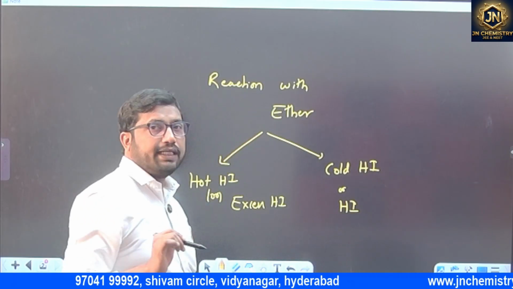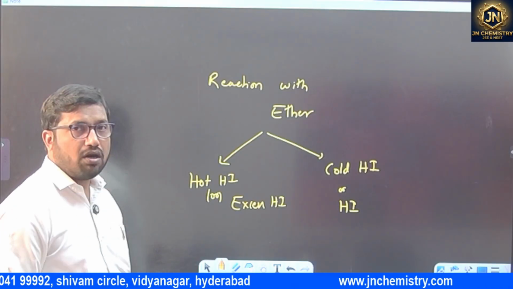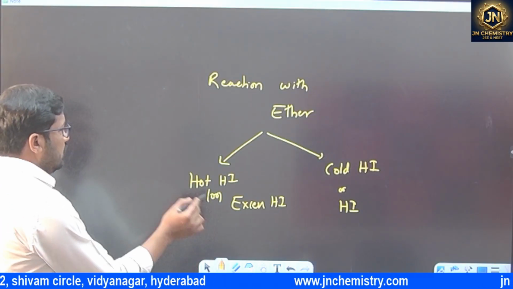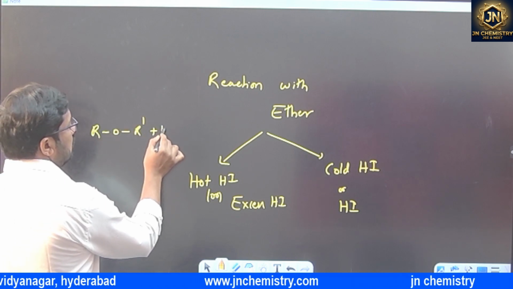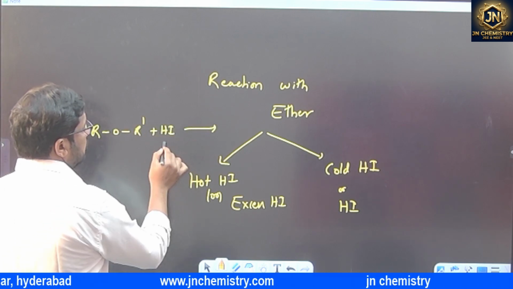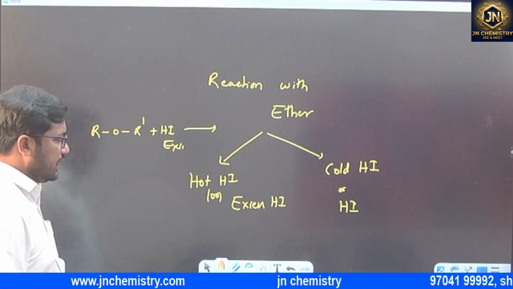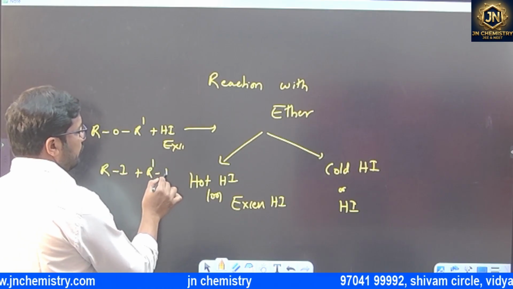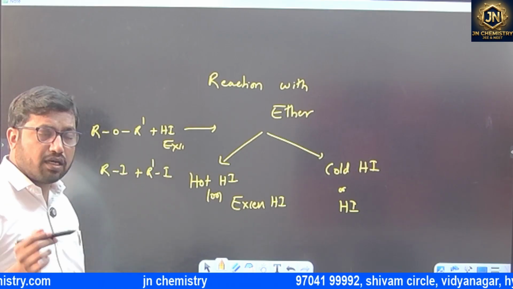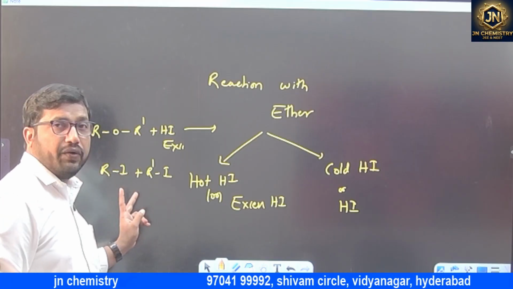If they didn't mention anything, we need to take cold HI. In the case of hot HI, excess HI, both sides are converted into alkyl iodides, RI plus R'I. Either symmetrical or unsymmetrical, doesn't matter, both are converted into alkyl iodides.